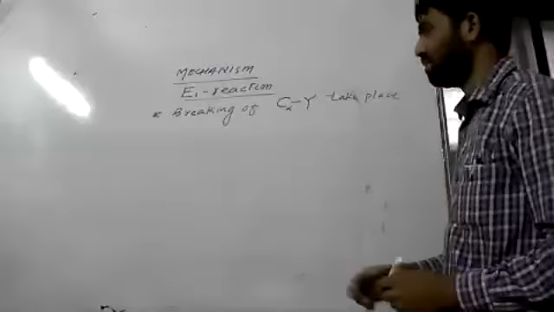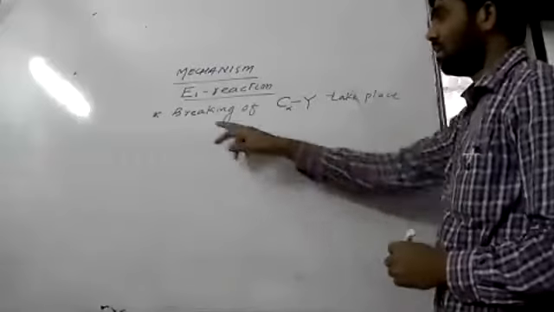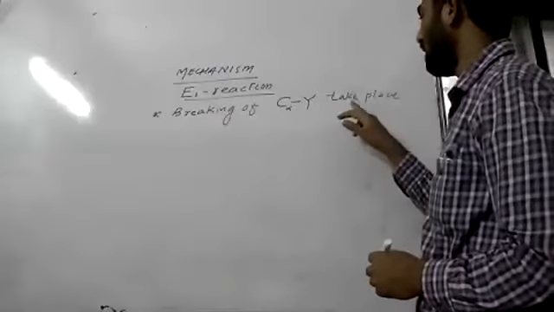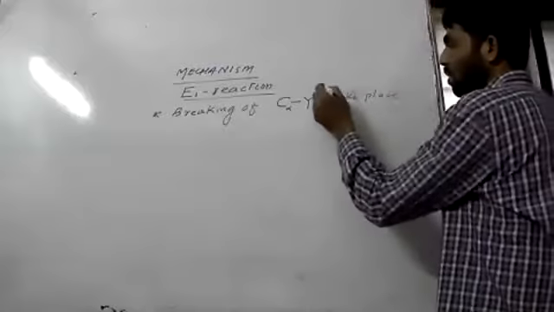We are discussing now the mechanism of E1 reaction. So the important point is what? Breaking of C alpha Y bond takes place. There is a bond. There should be a bond.